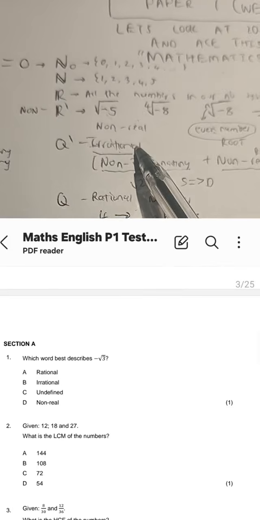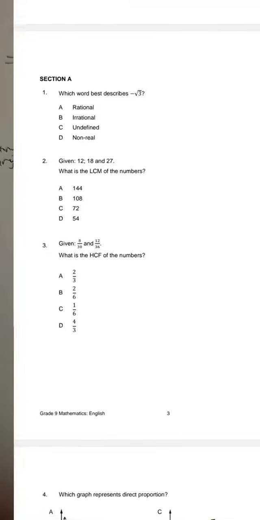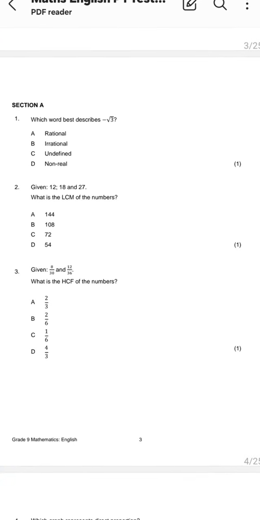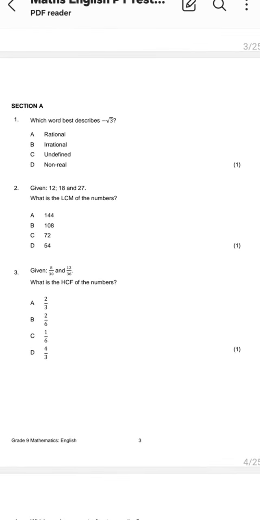It's an irrational number if it's non-recurring and non-terminating. So in other words, which word best describes negative square root of 3? It is B, irrational. That's what best describes the negative square root of 3. Okay. Right, so you see both questions, right?